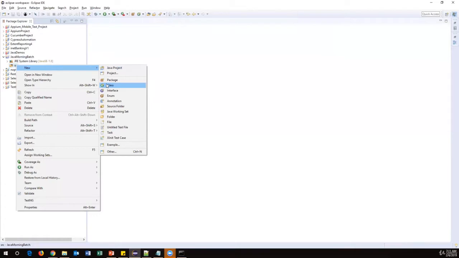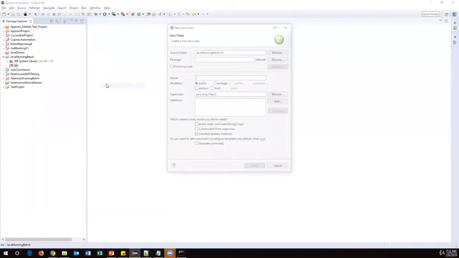In Java, everything is a class. By default, everything is a class. So without a class, we cannot perform anything. A class is a collection of variables and methods. In coming sessions, I will explain in detail about classes, methods, and variables. But for now, just understand it at a very high level. Don't dig into that. Just create one class.